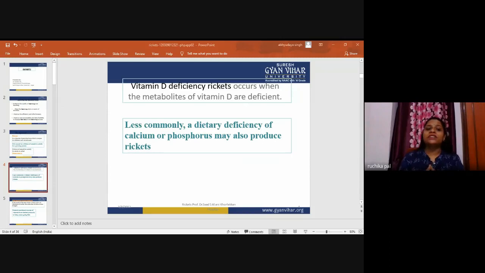Small amounts of metabolites are necessary along with sufficient calcium. We can say that if the bone should be strong, or the bone matrix should be calcified, small amounts of metabolites are necessary along with sufficient calcium. Calcium is required for the calcification of the bone matrix, but phosphorus is also required for the bone matrix. So here, vitamin D and its metabolism, and its deficiency, can lead to rickets.